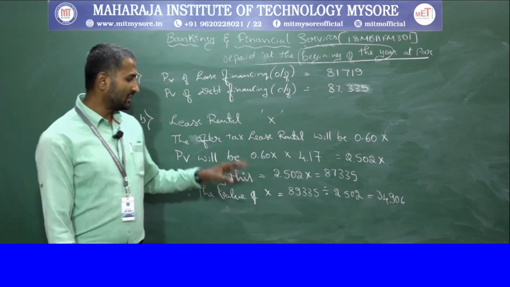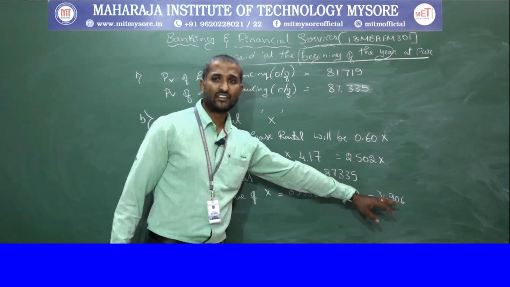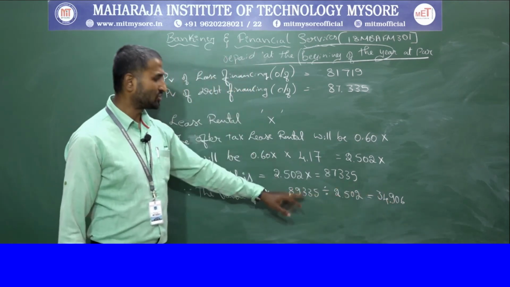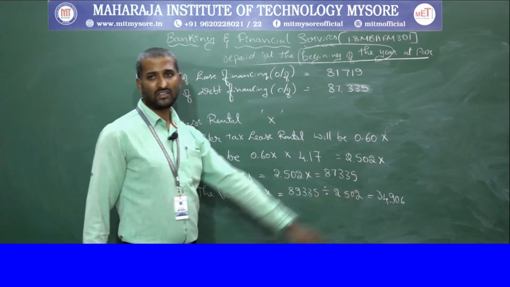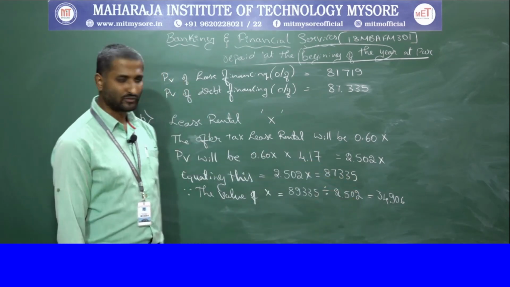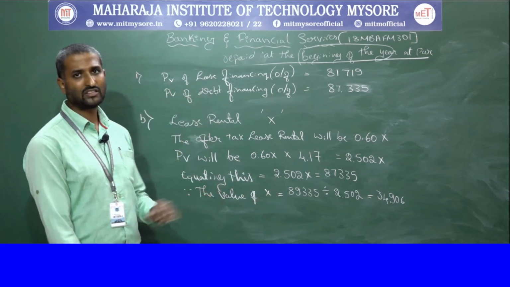So the lease rental of 34,906 will match with the value of the 87,335 loan option.